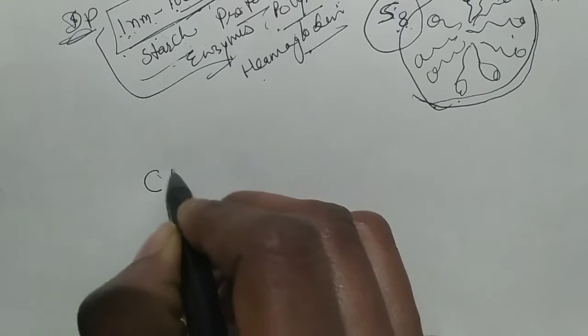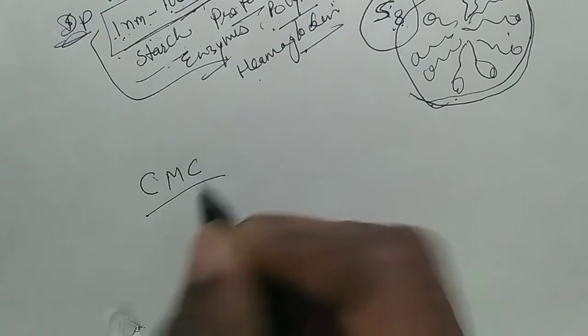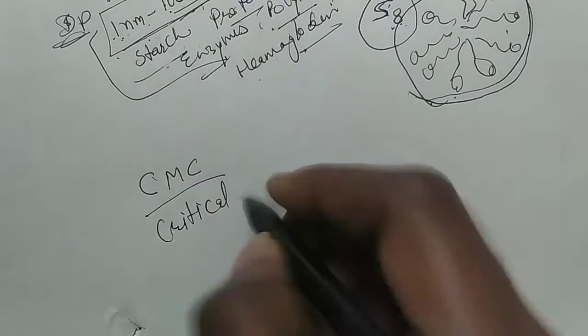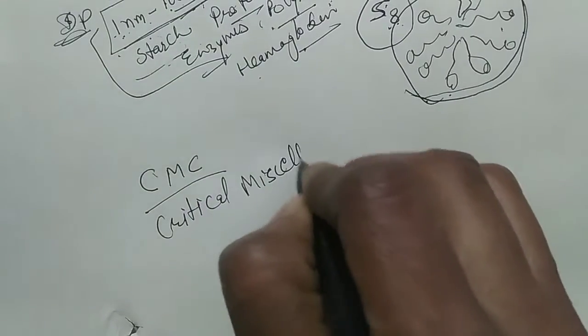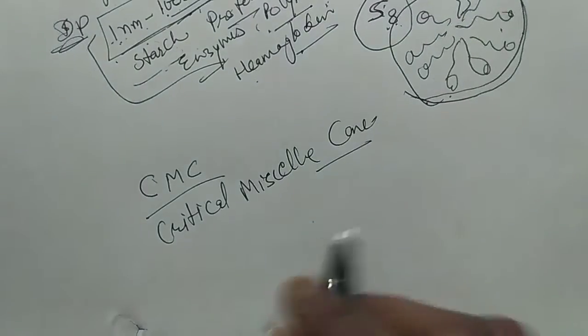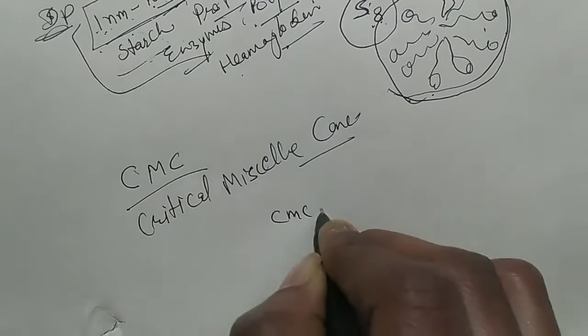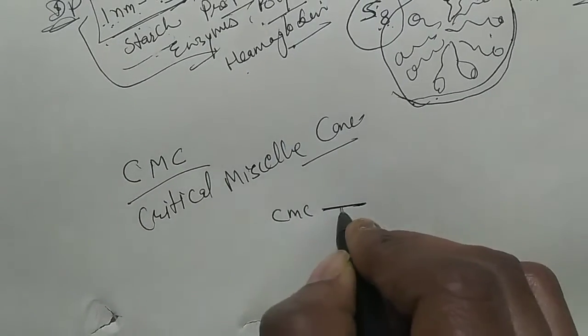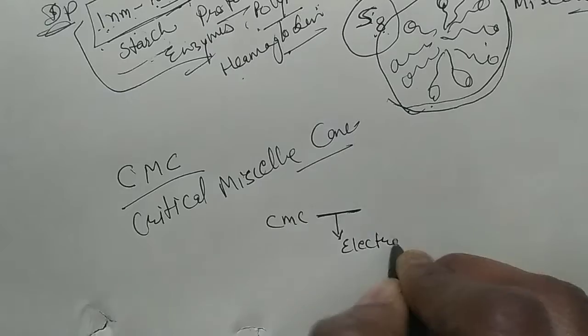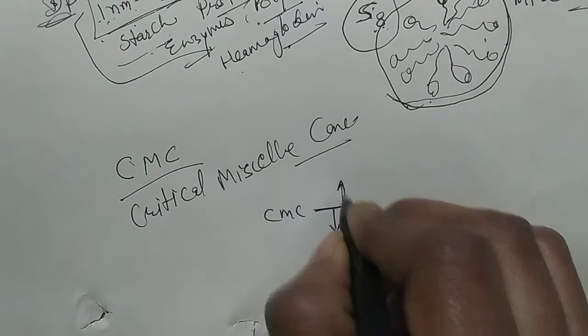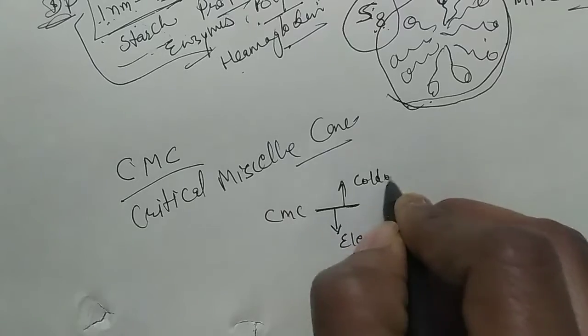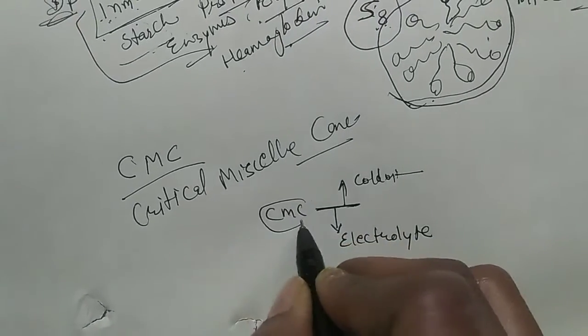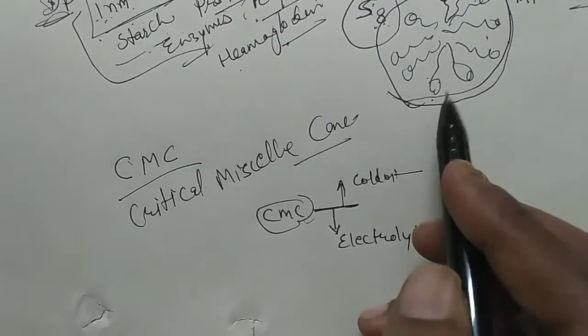So see, this concentration is the CMC. CMC means critical micelle concentration. This concentration defines the lower and higher range. Suppose CMC is the concentration. Below this concentration, the substance behaves like an electrolyte, and above it behaves like a colloid. It means we can say that at the CMC or above the CMC, micelles are formed.